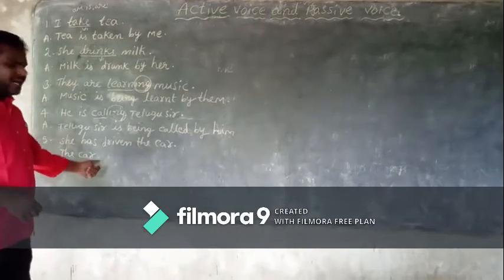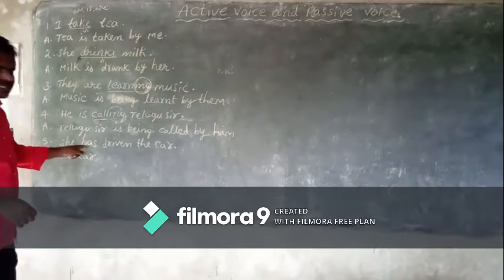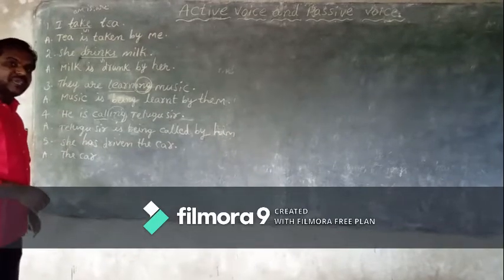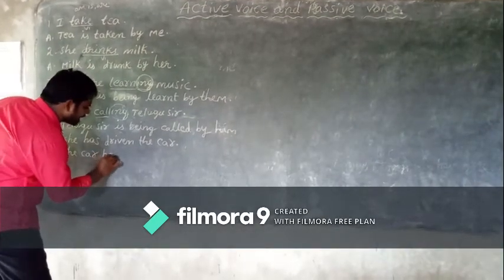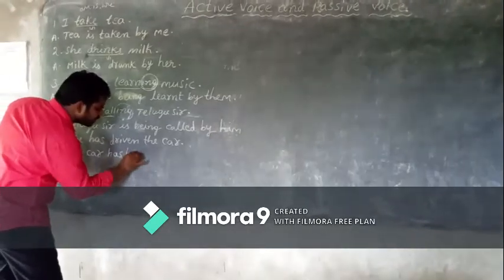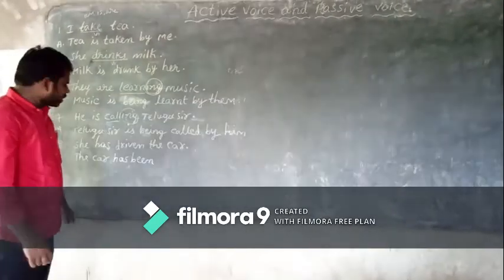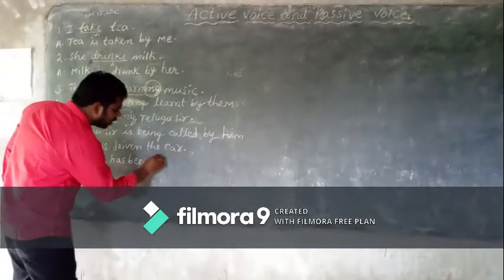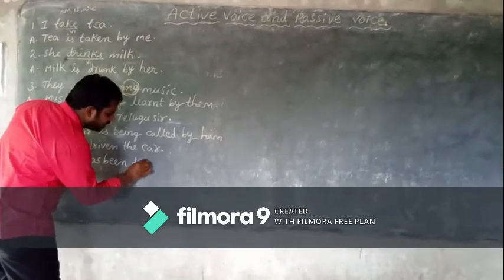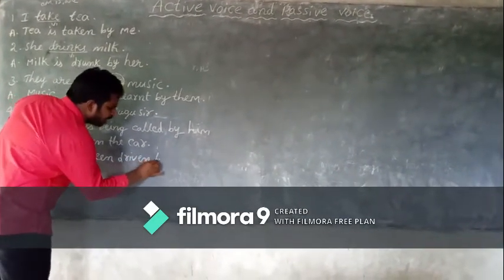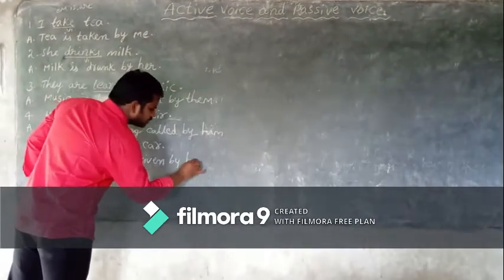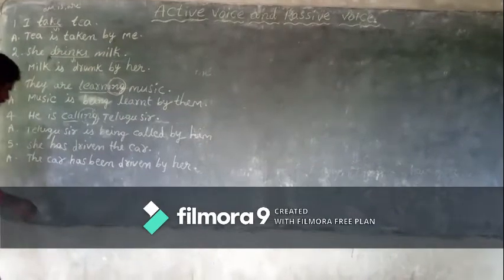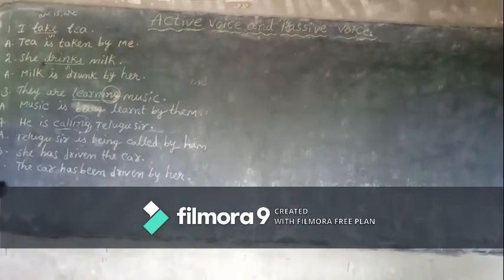So decide B form, children. Has, have always takes been as a B form. So car singular, has been. B form decided. Third rule, change the verb into V3. Already it is in V3, children: driven. Fourth rule, by. Fifth rule, she becomes her. Sixth one, children.